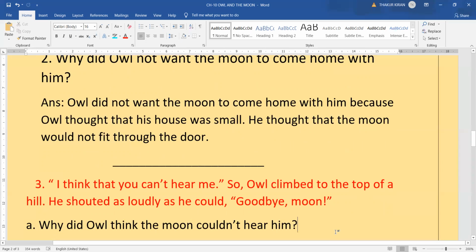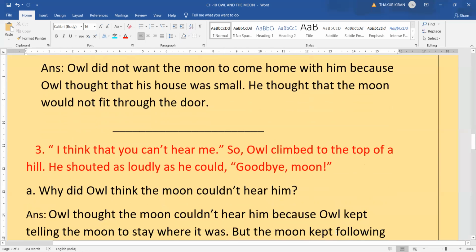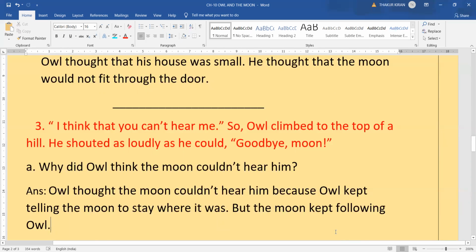Number A. Why did Owl think the moon could not hear him? Owl thought the moon could not hear him because Owl kept telling the moon to stay where it was. But the moon kept following him. Means the owl was telling the moon continuously to stay at the same place where the moon is. But the moon did not listen to him. Okay? And it kept on following the owl.